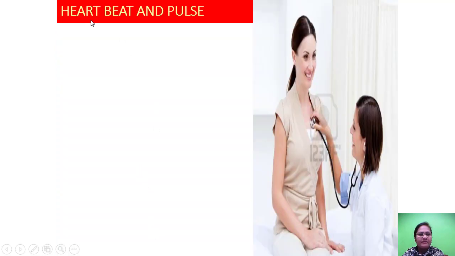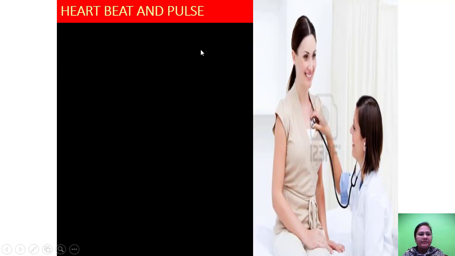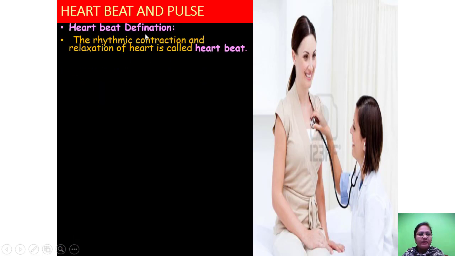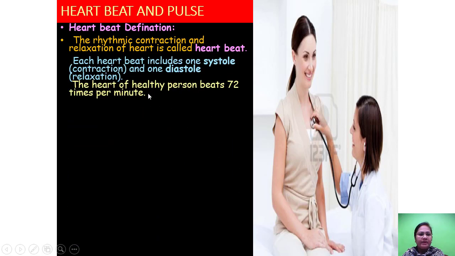Now heartbeat and pulse. What is heartbeat and pulse? Heartbeat definition: the rhythmic contraction and relaxation of the heart is called heartbeat. Rhythmic means contraction is followed by relaxation. Each heartbeat includes one systole, that is contraction, and one diastole, that is relaxation.